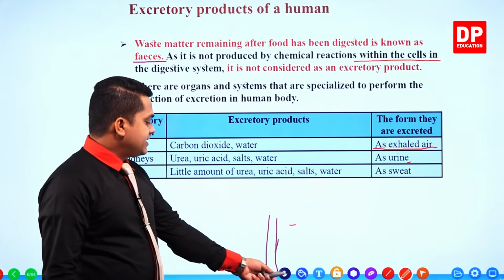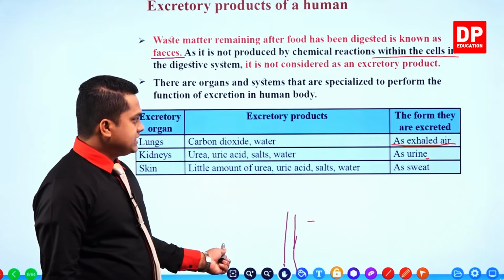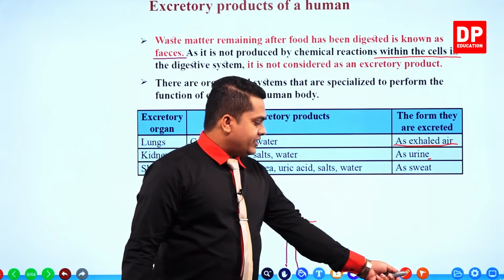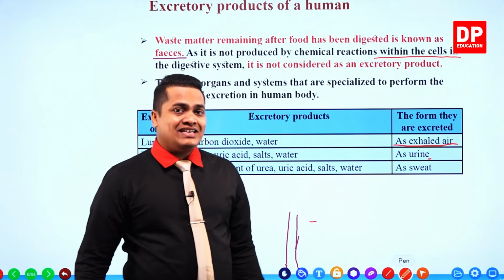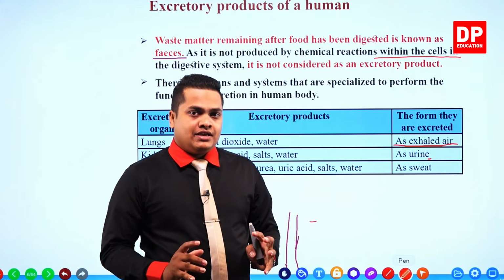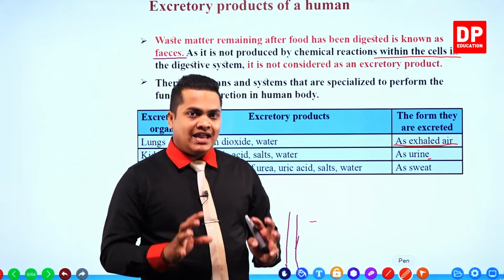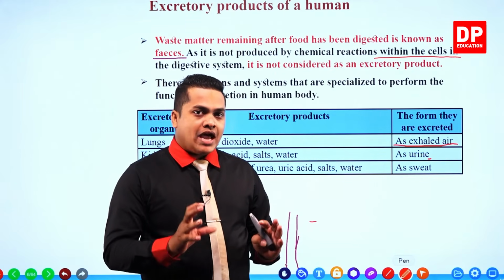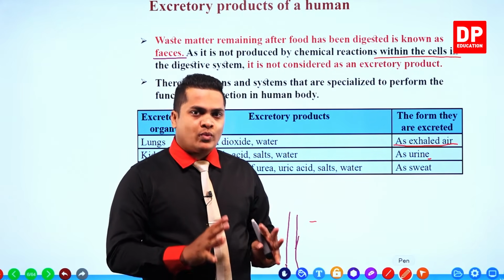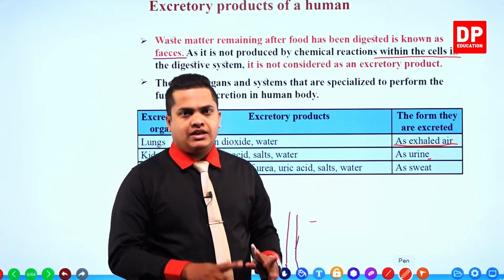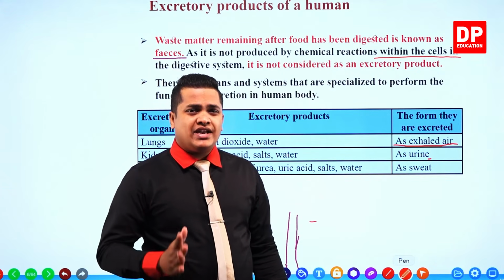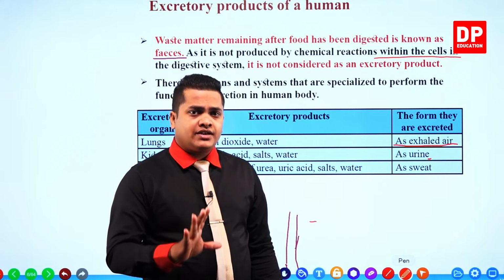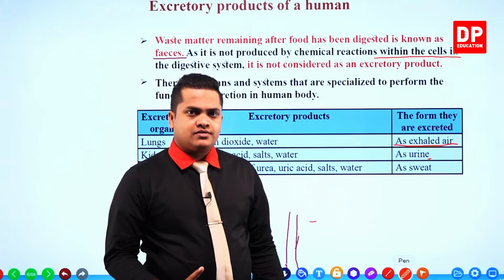Then the next one given is kidneys. My dear children, kidneys are the main organs that help to excrete the nitrogenous waste contained within our body, like urea and uric acid, which are produced after the digestion of proteins.